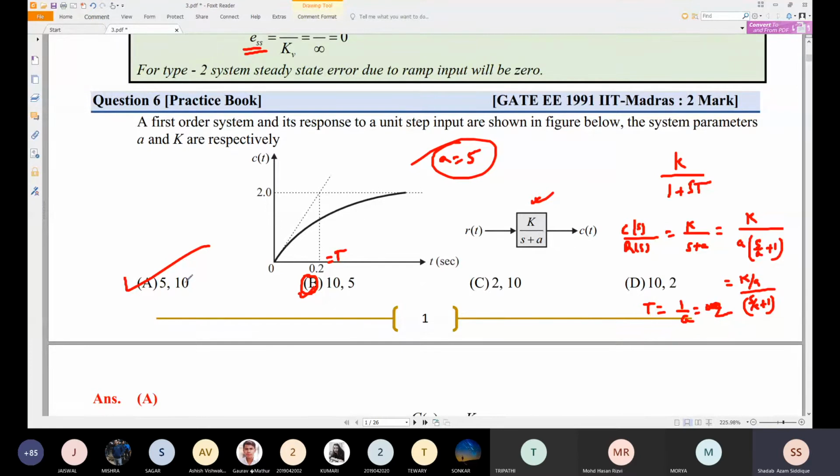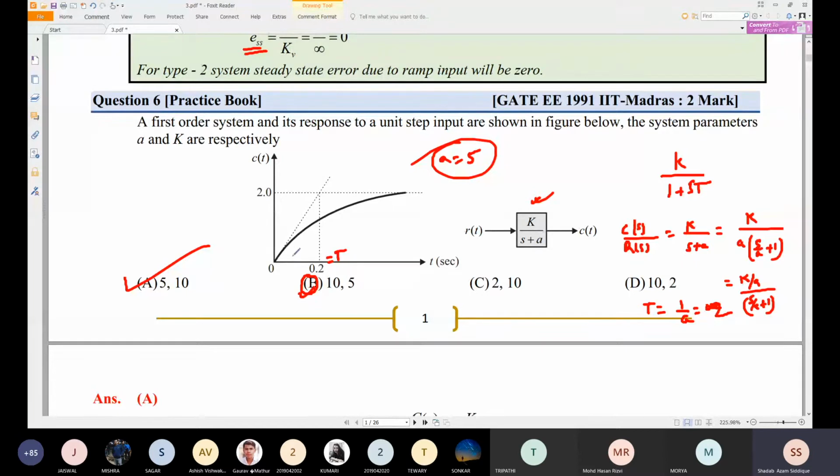Okay, so a is equal to 5. It's correct. Now we will take a equal to 5 and try to validate whether 10 is correct or not. This is a lengthy problem. One answer is 5, and it is given here, so you can directly say the other options are not correct. Otherwise, if 5 is given in more than one option with different values, you need to check the other value, k, also. So I'll try to check the k value.